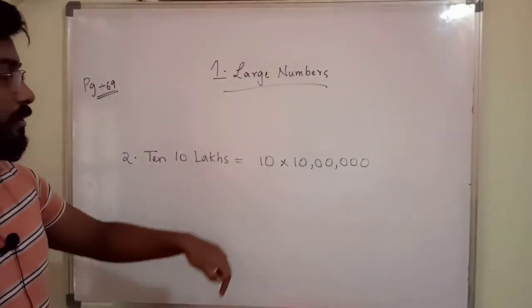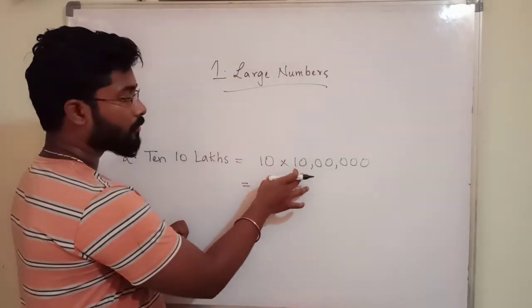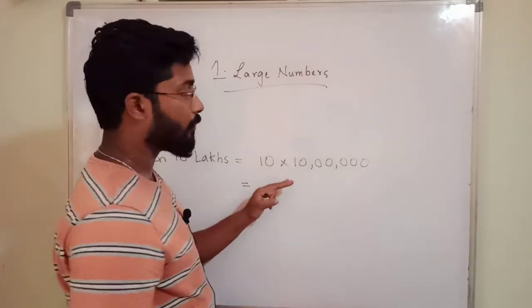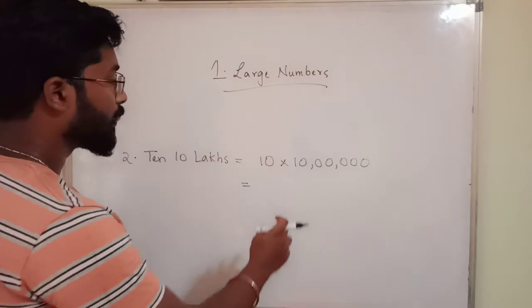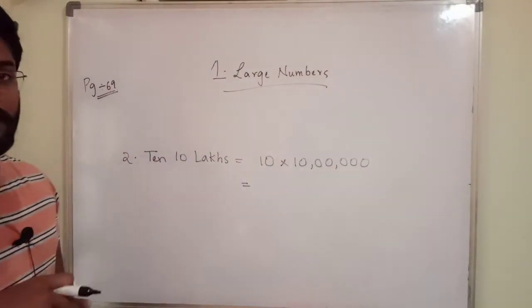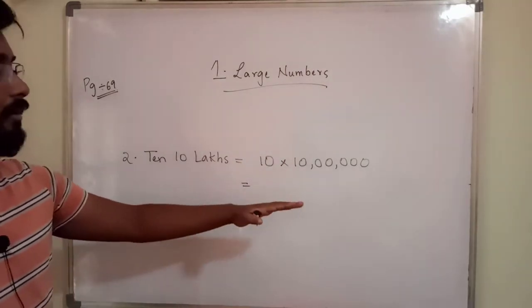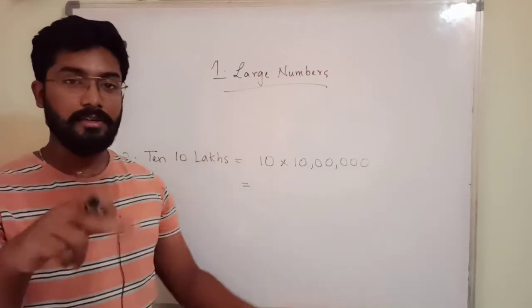Into 10 means you will get one more zero, no? If you are multiplying these two, one more zero will be added to the previous number. Here 6 zeros are there, no? If you multiply by 10, you are going to get 7 zeros.